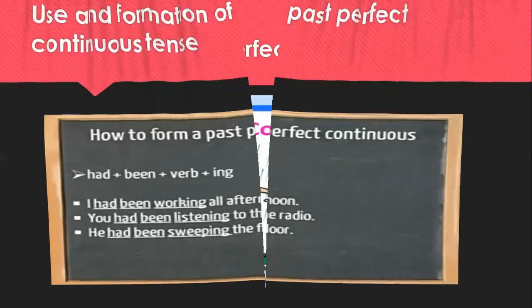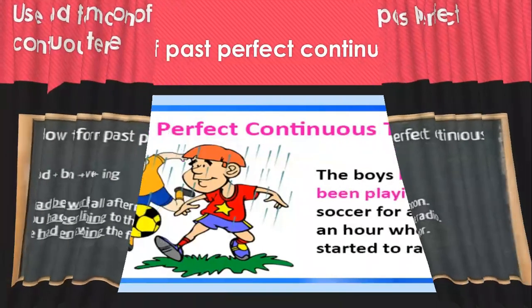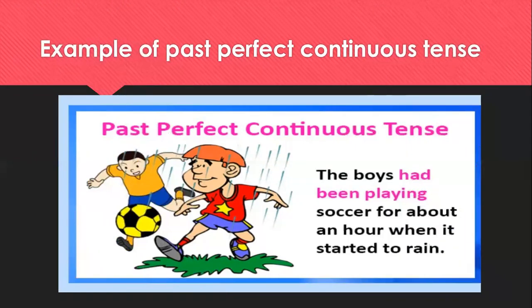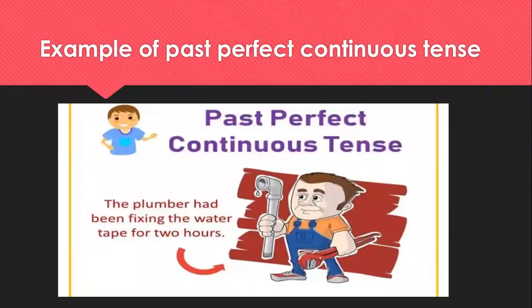Okay. Now another example for continuous tenses. The boys had been playing soccer for about an hour when it started to rain. Okay. And the next example is, the plumber had been fixing the water tap for 2 hours. Okay. I hope you have understood it.